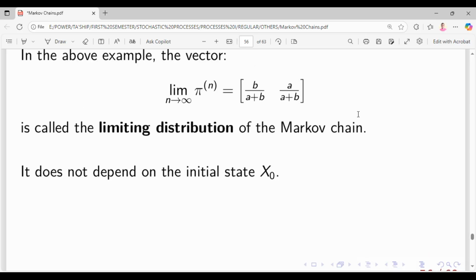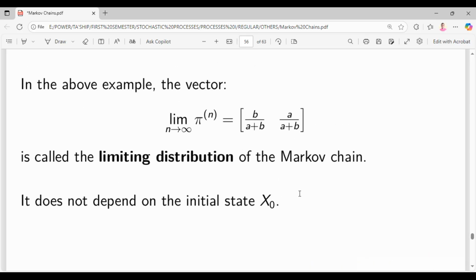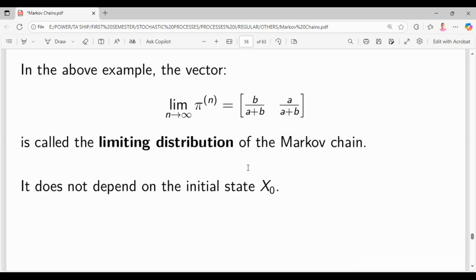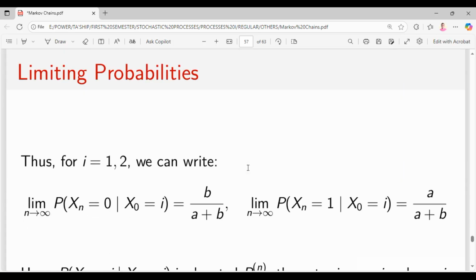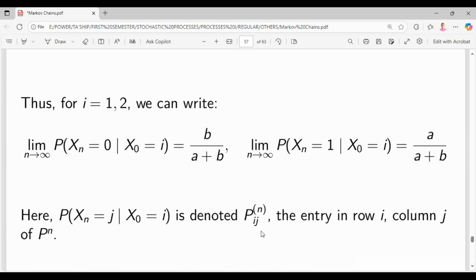This is what we call the limiting vector. Sometimes it is called the limiting distribution of the Markov chain. So let's look at limiting probabilities. Those two entries you see are all limiting probabilities, and they are conditional probabilities.